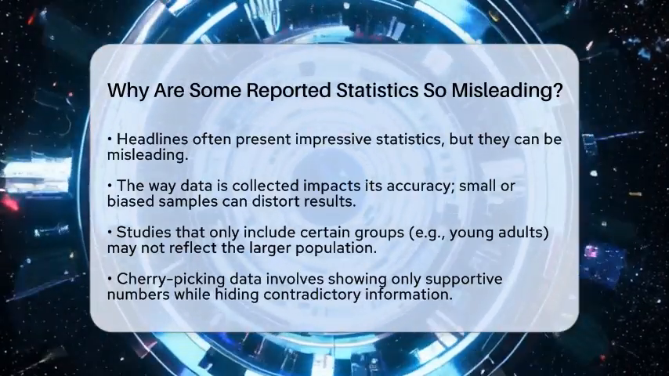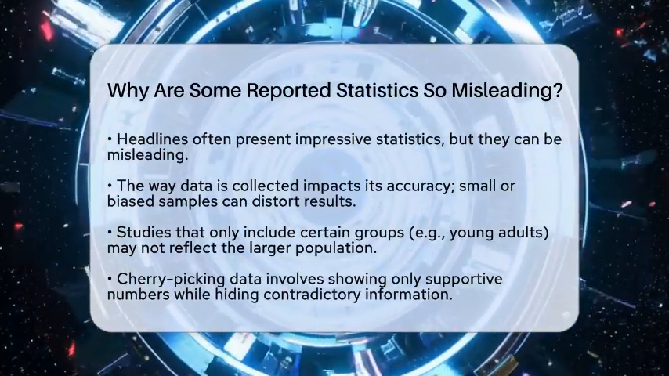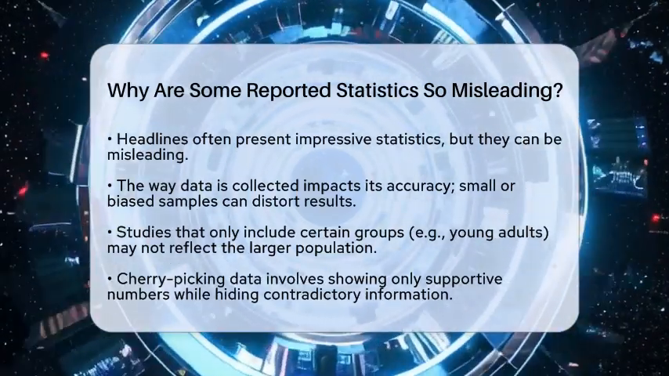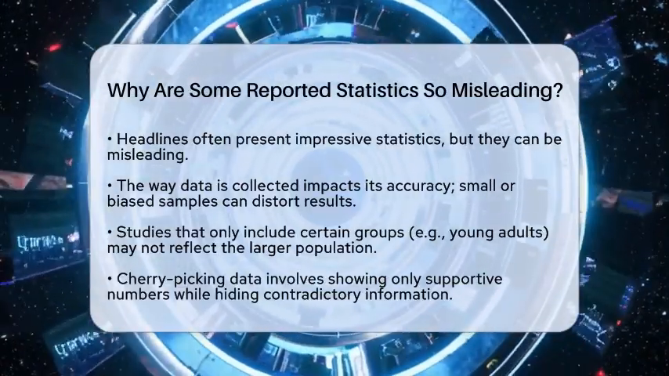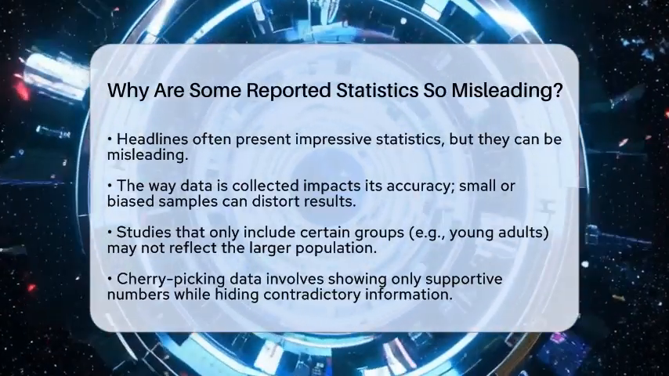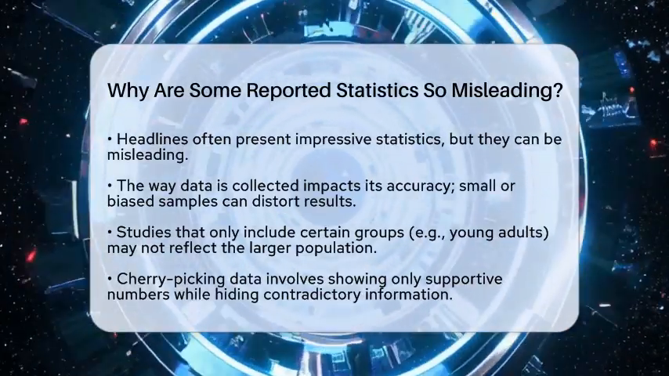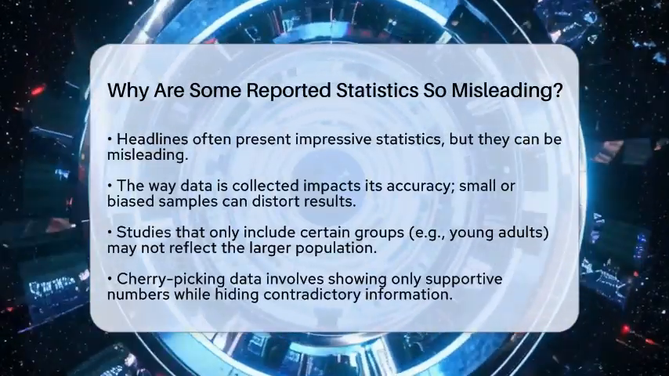One reason statistics can be misleading is because of how data is gathered. If a study only asks a small group of people, it might not reflect what happens in the larger population. For example, if a survey about a new medicine only includes young adults, it might not show how older people respond. Small or imbalanced samples can give false impressions.